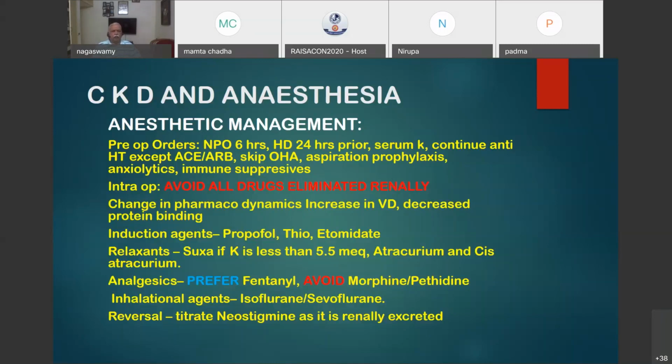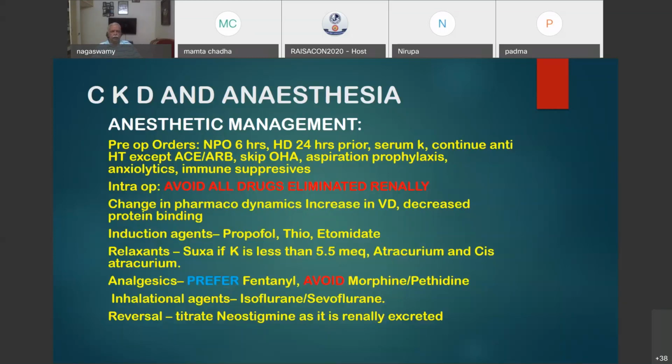Intraoperatively, avoid all drugs eliminated renally. Change in pharmacodynamics: sometimes they may ask you, there are two changes happening. One is an increase in the volume of distribution. Second is a decrease in protein binding. So both will compensate each other. So more or less, you may have to give the same dosage except for minor adjustments.